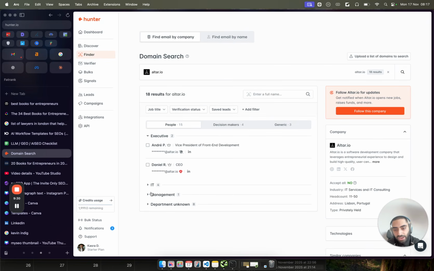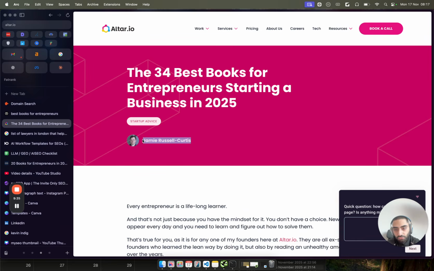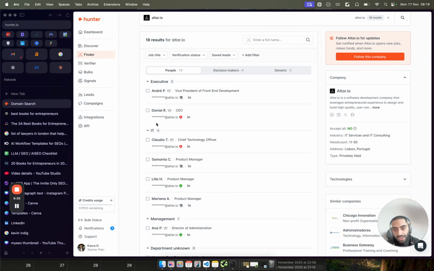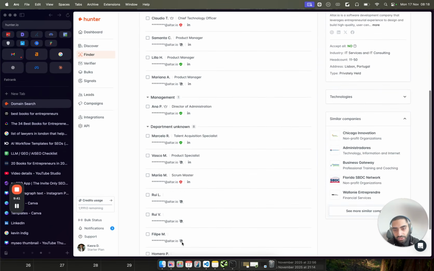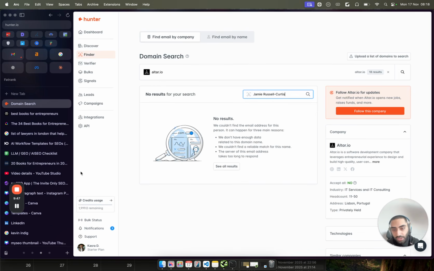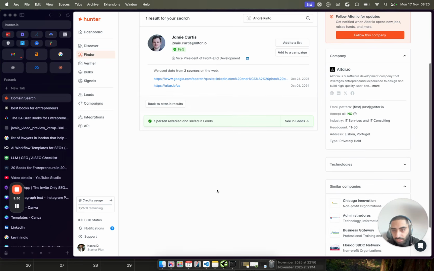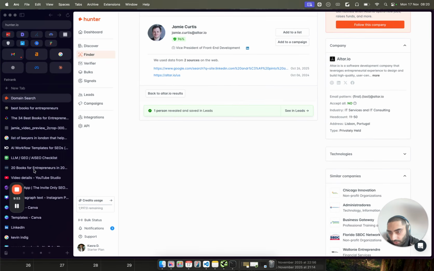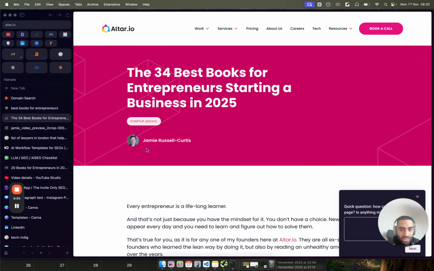First of all, I would try to find that person's name within the business. So who actually wrote that? It was Jamie Russell Curtis. Now, if you can't find that person's name in any of the departments, you can always use the enter full name for search, and a lot of the time, that does the trick. And as you can see here, we have got Jamie Curtis's email, so we can reach out to him. One last tip that I would recommend is if the person has a middle name, try searching for Jamie Curtis. So actually forget about the middle name, because a lot of the time businesses don't have someone's full name. So that's just one piece of advice I would give you.